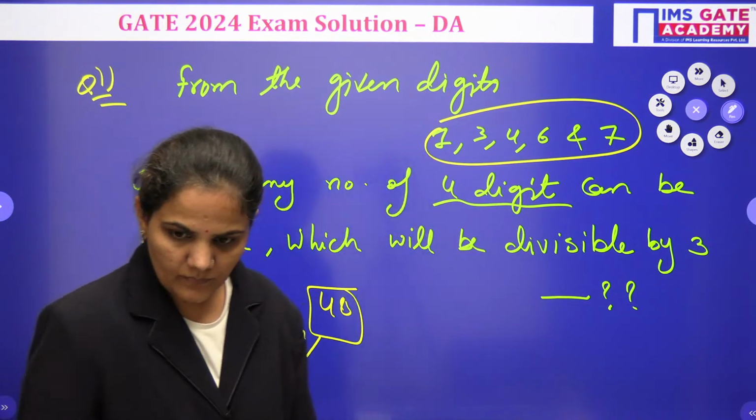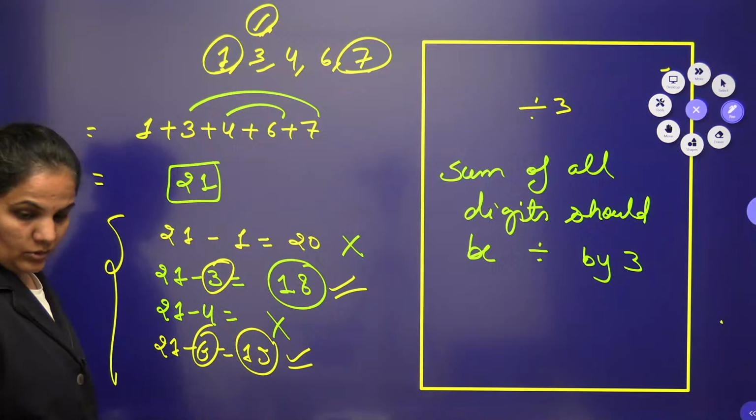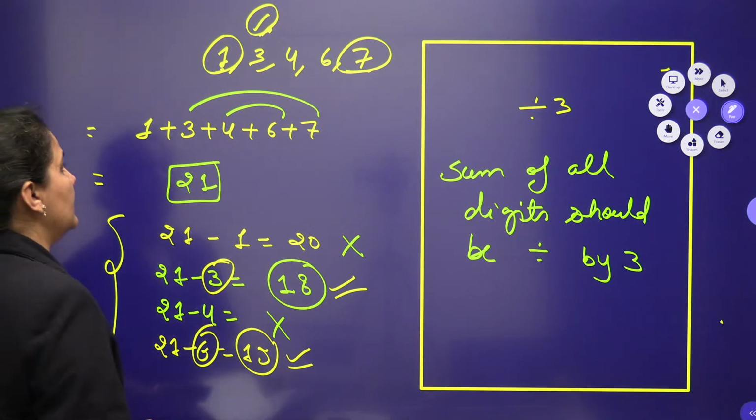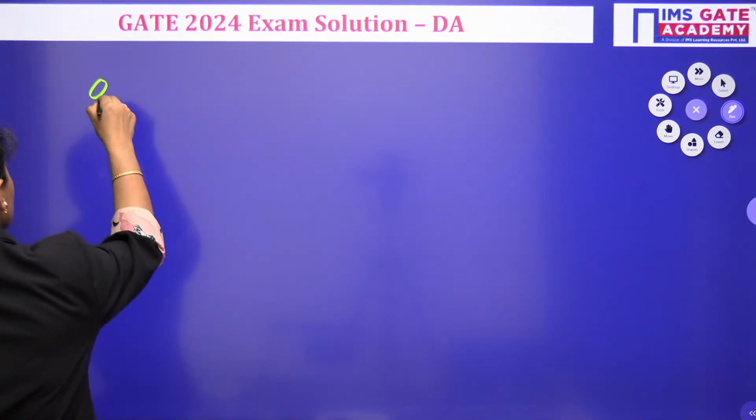Right, now let's come to the next question. The next question is from probability. Let's write down the question, then we will discuss here.